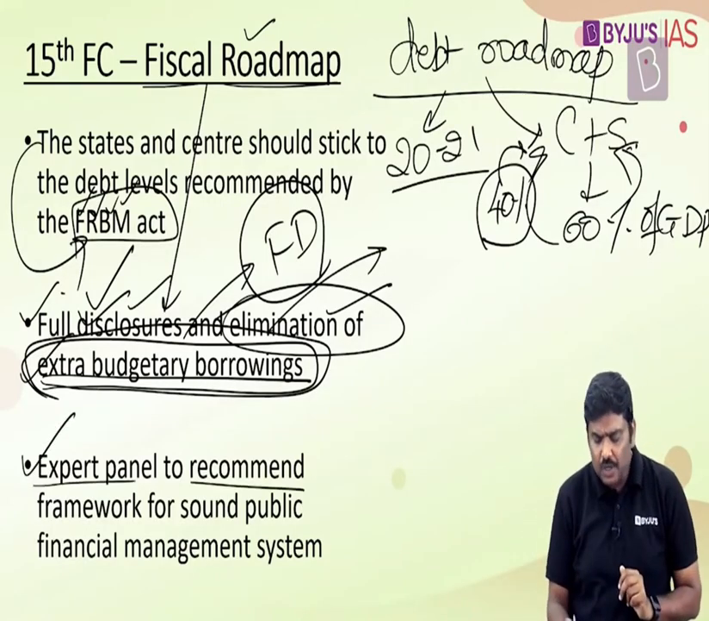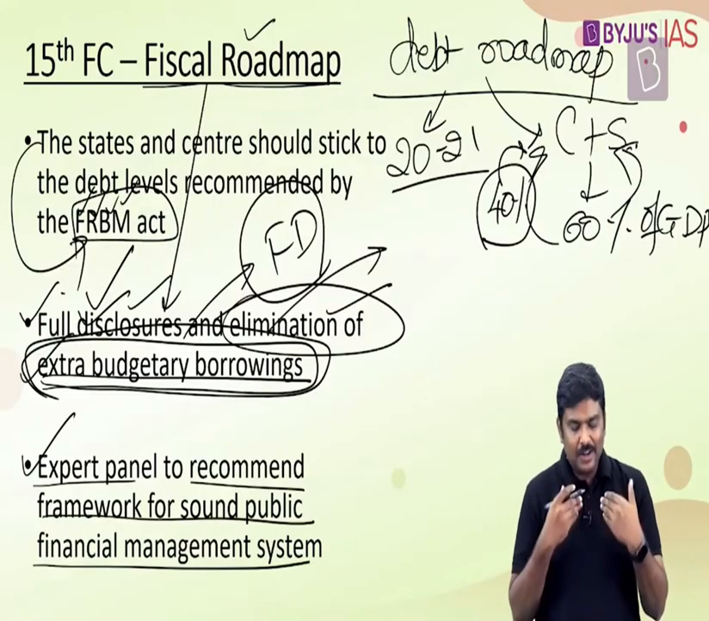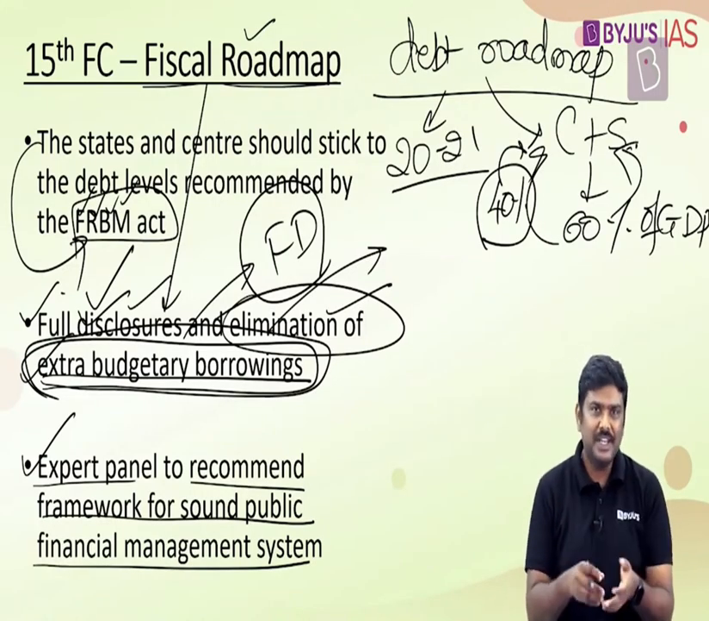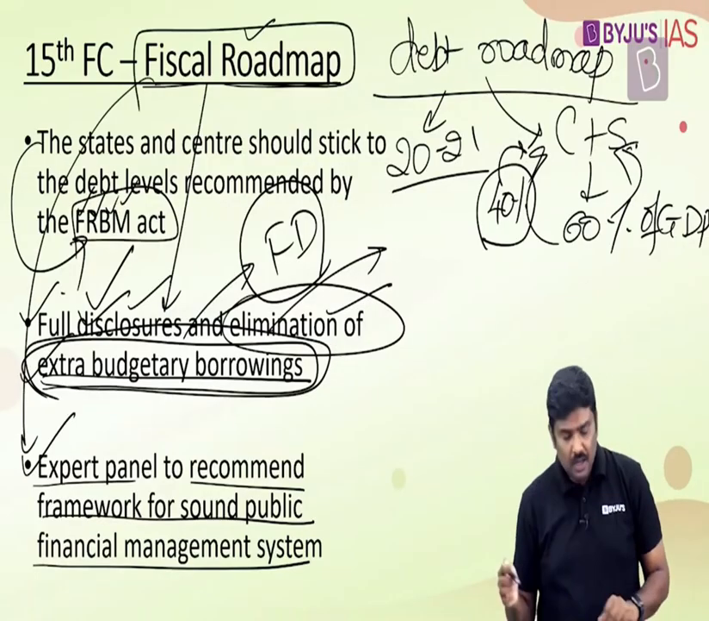Third, an expert panel should be set up by the government, and this should recommend a framework for a sound public financial management system, which should be used by every department of the government, in budgeting, auditing systems, and so on and so forth. These are certain very important recommendations with respect to the fiscal roadmap.